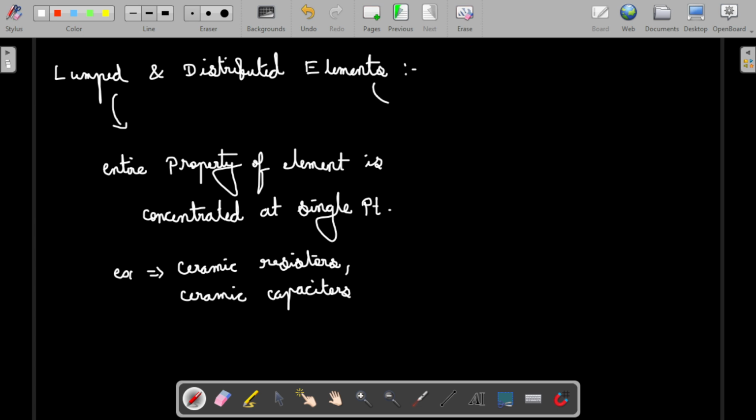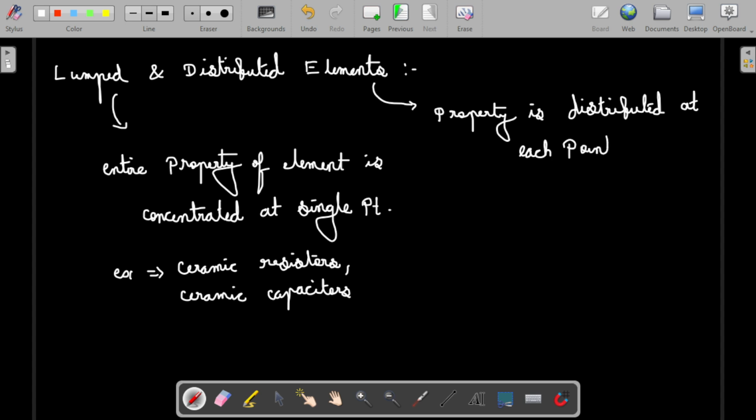The opposite of that is the distributed element. If the property is distributed at each point, the property will be distributed to each point within the element.